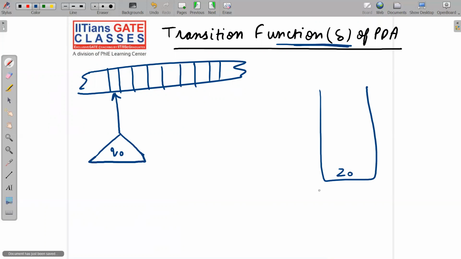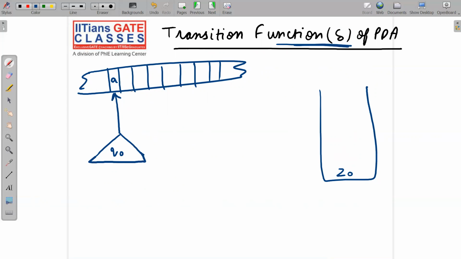Okay, we are keeping the initial push down symbol, that is Z naught. So now the question arises: the PDA is at state Q naught, and it is going to read something. Say it has read A from the tape. So the PDA is at state Q naught, it has read symbol A from the tape and Z naught from the stack. Where will it go? That question will be answered by delta.